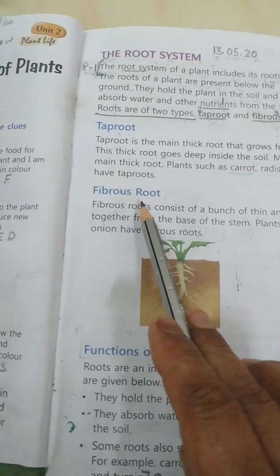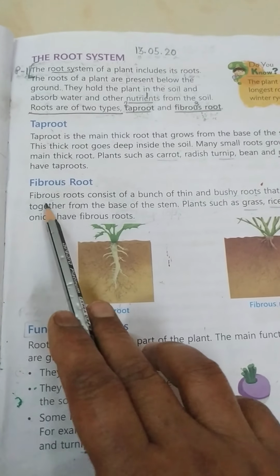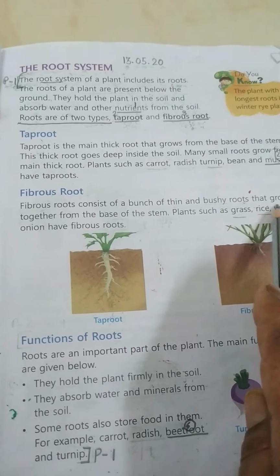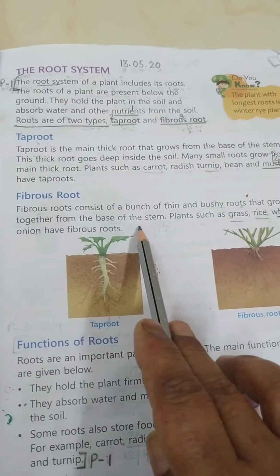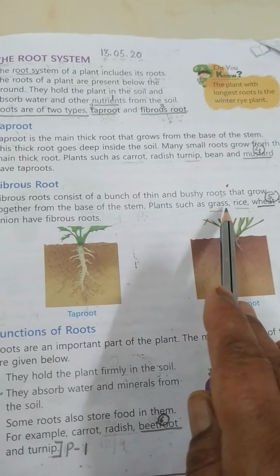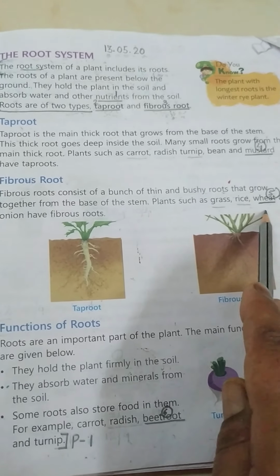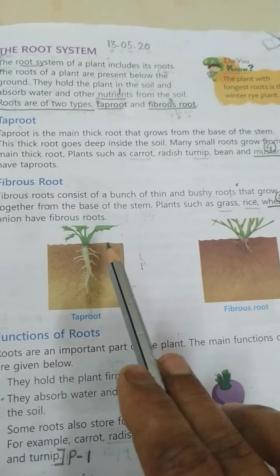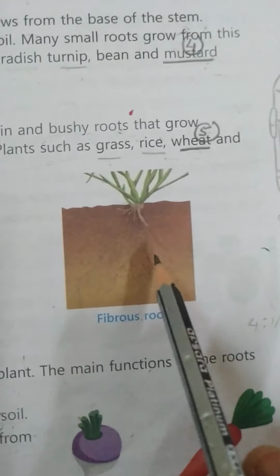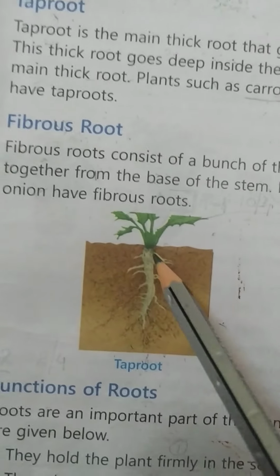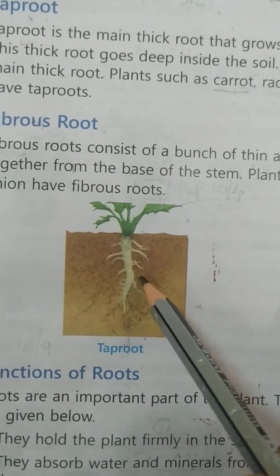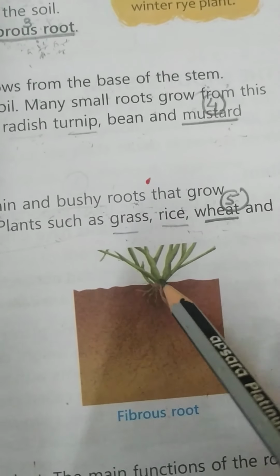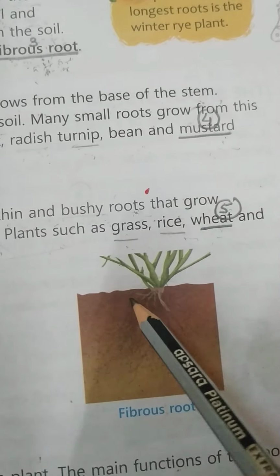Now we will study about fibrous root. Fibrous root consists of a bunch of thin and bushy roots that grow together from the base of the stem. Plants such as grass, rice, wheat and onion have fibrous root. Now see, this is the diagram of taproot and this is the diagram of fibrous root. In taproot there is one main thick root, but in fibrous root there is no main root. These roots grow in a bunch.